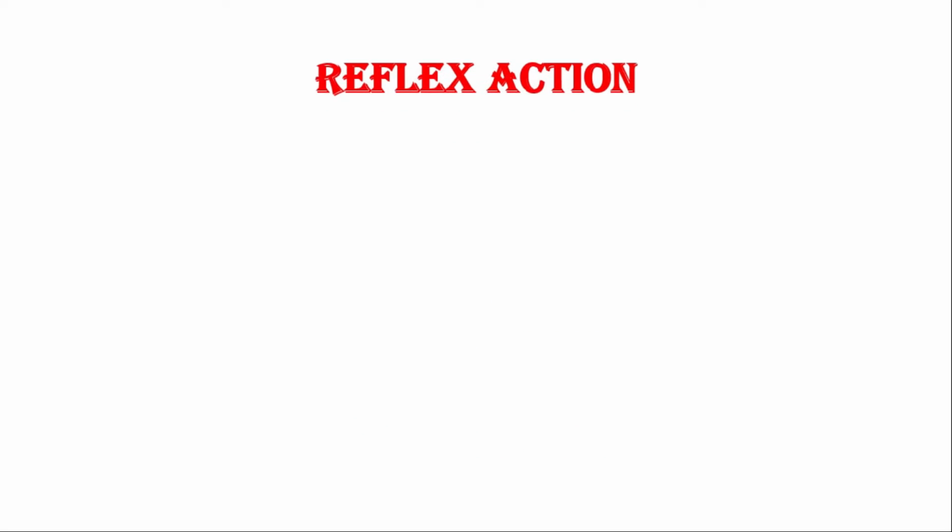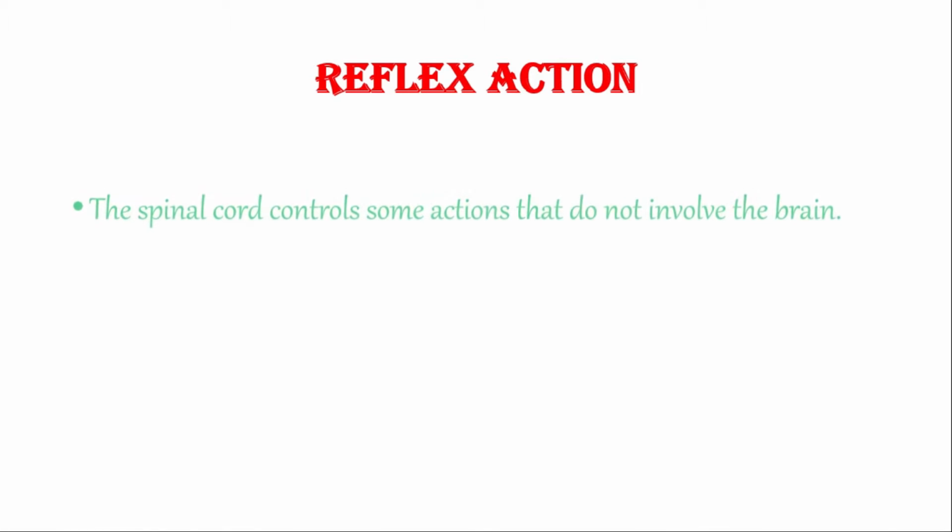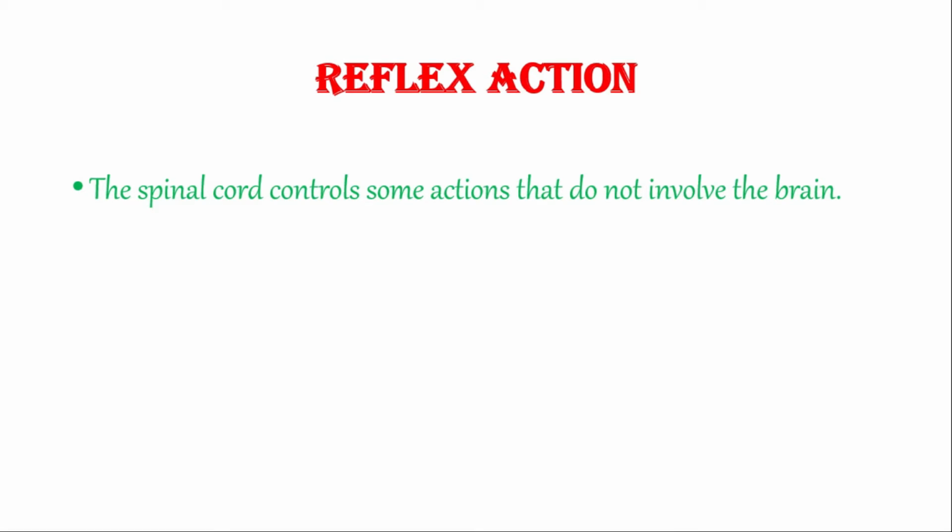Now, what is a reflex action? You know that most activities of your body are controlled by your brain and also the spinal cord. And the spinal cord controls some actions that do not involve the brain at all. Like, for example, if you step on a sharp object, what do you do? You instantly withdraw your foot. This reaction is very automatic and you don't have to think about removing your foot. It automatically withdraws itself. This kind of an action is called a reflex action.